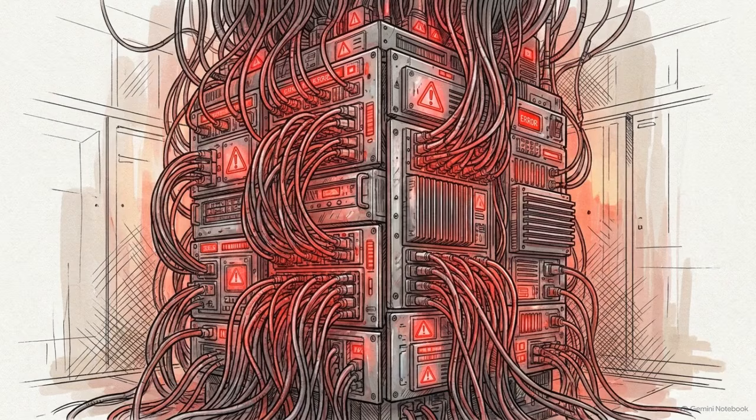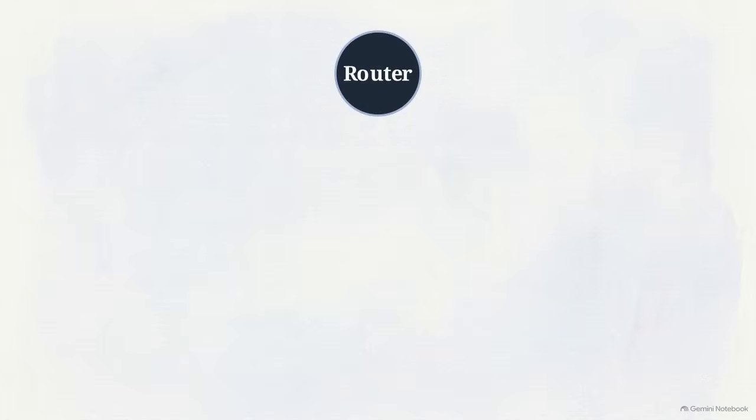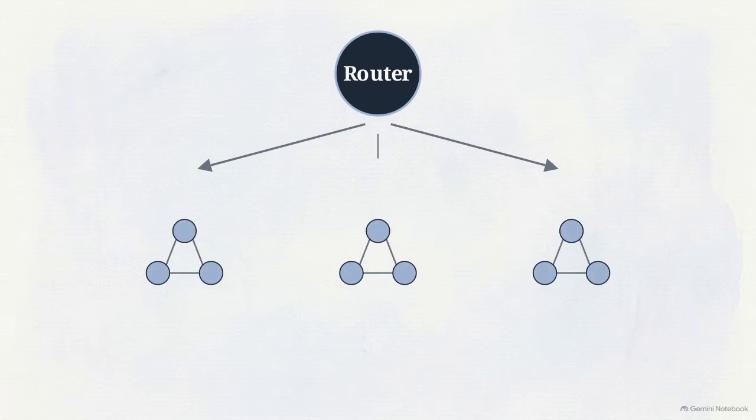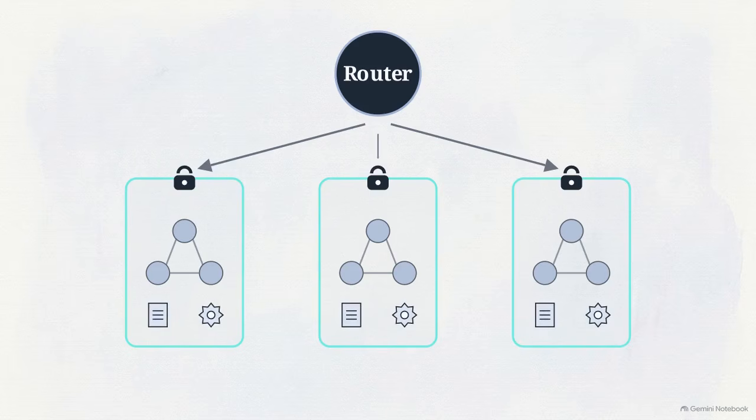Using one monolithic agent to handle every task in a large system creates significant operational risk. Multi-agent systems manage this by dividing responsibilities and isolating risk. A master routing node delegates subtasks to distinct, smaller graphs. These specialized agents operate under strict constraints, each having unique instructions and restricted tool access.